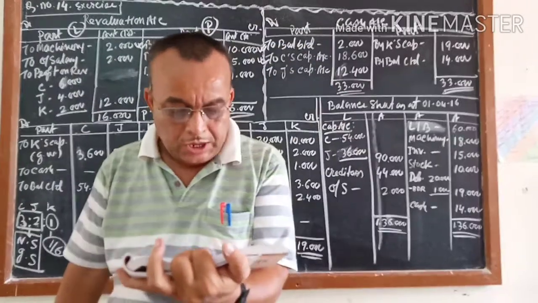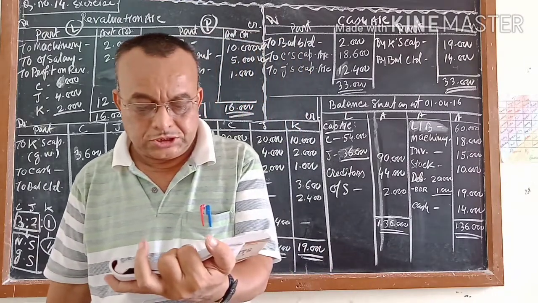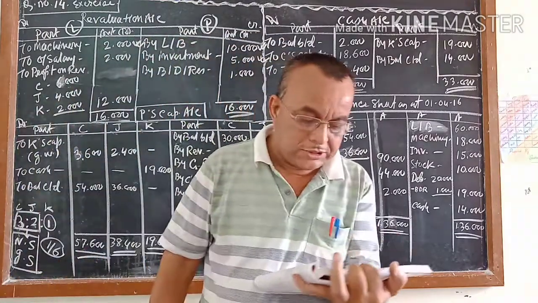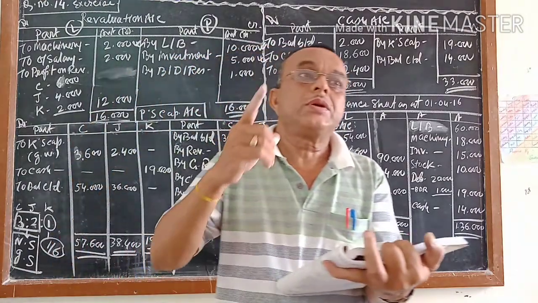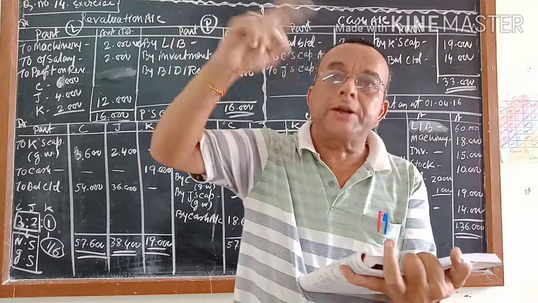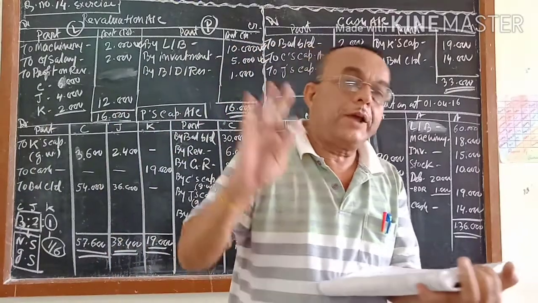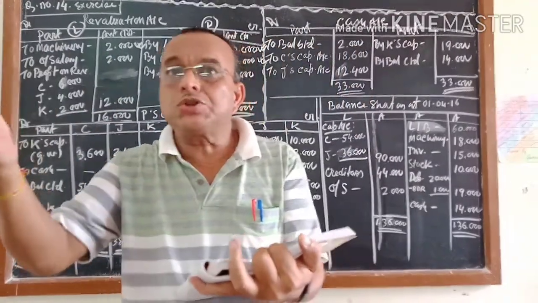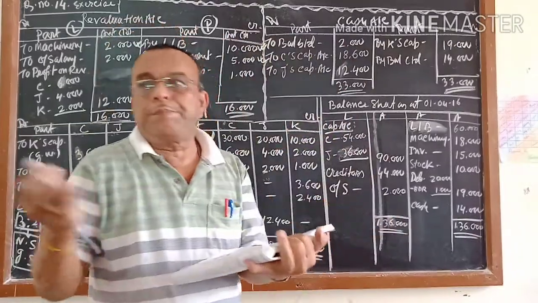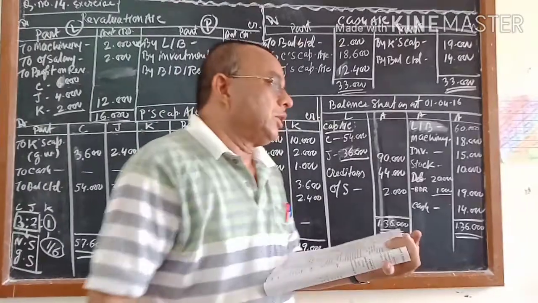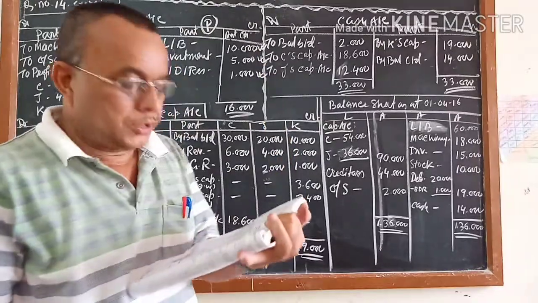Next is coming, the bad debt reserve on debtors is to be reduced by 5%. In your old balance sheet, you are having 20,000 minus 2,000. 2,000 is the bad debt reserve against the 20,000. That means at present you are having 10%. But they are telling 10% is not required, 5% is enough. So if 10% is 2,000, 5% will be 1,000. Also if you calculate 5% of 20,000, it is also coming 1,000. So it is one type of profit, the excess bad debt reserve you have calculated.